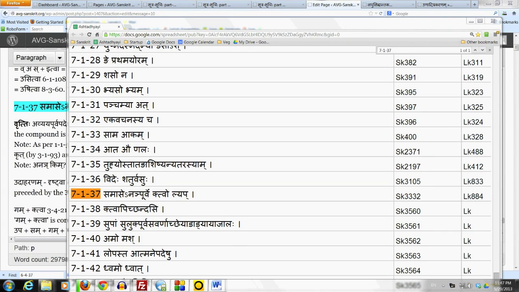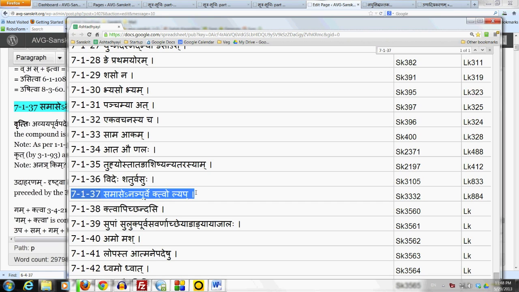Let us now take a look at a very important anga-karyam, which is the substitution of lyap in place of the affix ktva. This sutram 7137 we have been using informally, so it's not entirely new to us. We have seen many examples of this in our daily posts. This is used in the language very extensively, so please make a special note of this sutram 7137, which reads samase nan purve ktvo lyap.